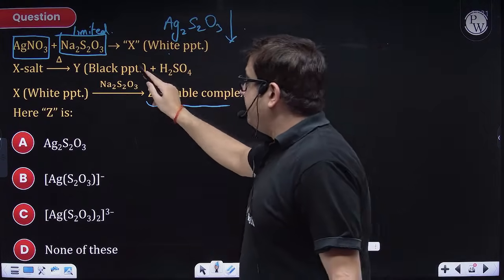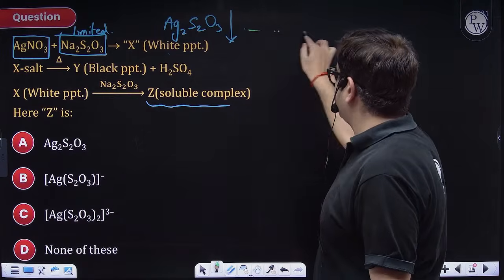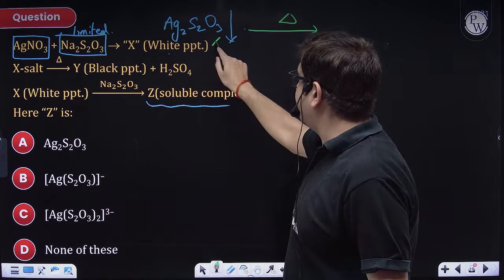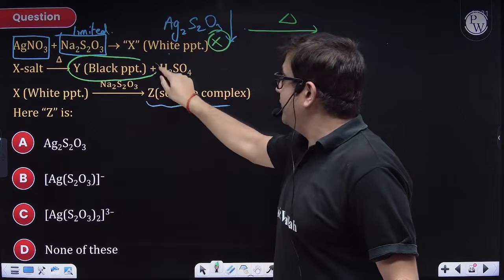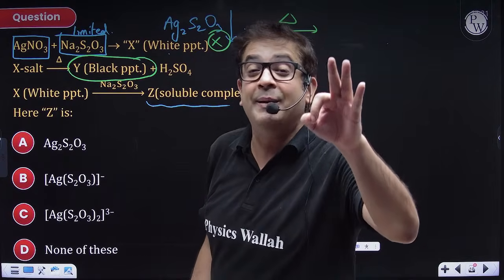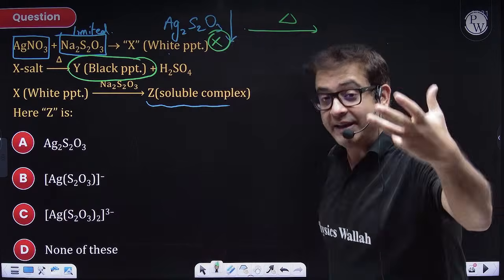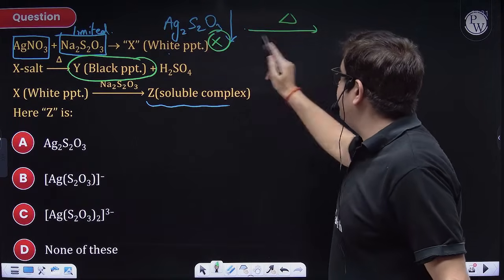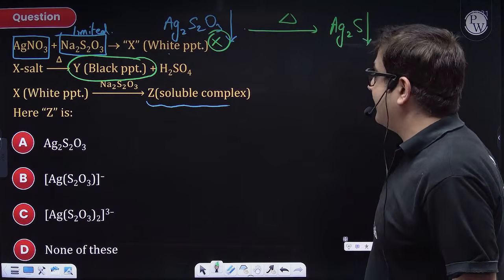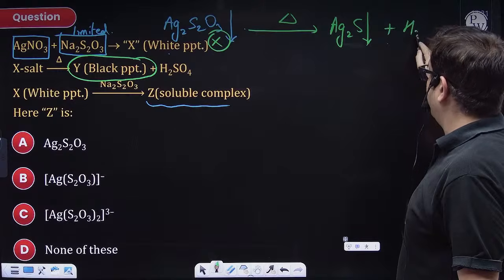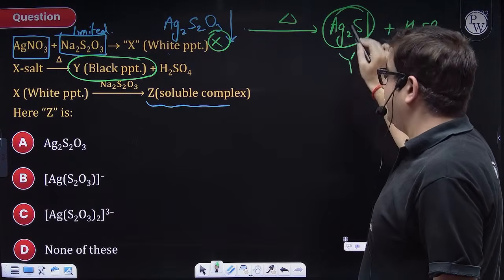Now this white PPT, once undergoing thermal decomposition, this is my X. Y is produced, which is black. Black precipitates are famous sulfide PPT of any metal. So sulfide PPT of silver will be Ag2S, and this shall act as your black PPT. Further H2SO4 is produced. So this is my black PPT, which is Y.